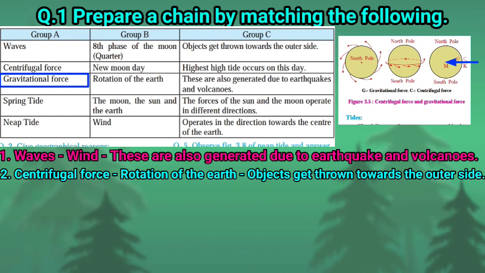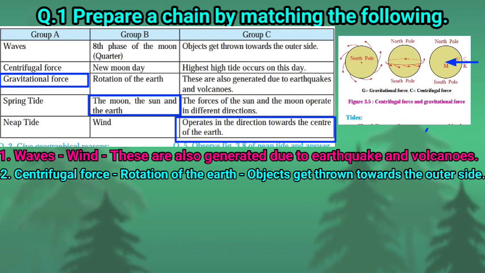So this point is matched in group B with the moon, the sun, and the earth. All these three physical bodies have their gravitational force. They attract each other towards their center. Therefore, children, see in group C, last point, operation in the direction towards the center of the earth.